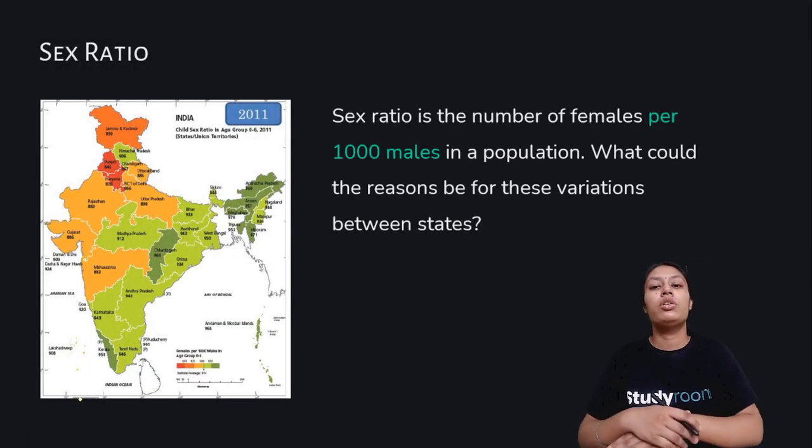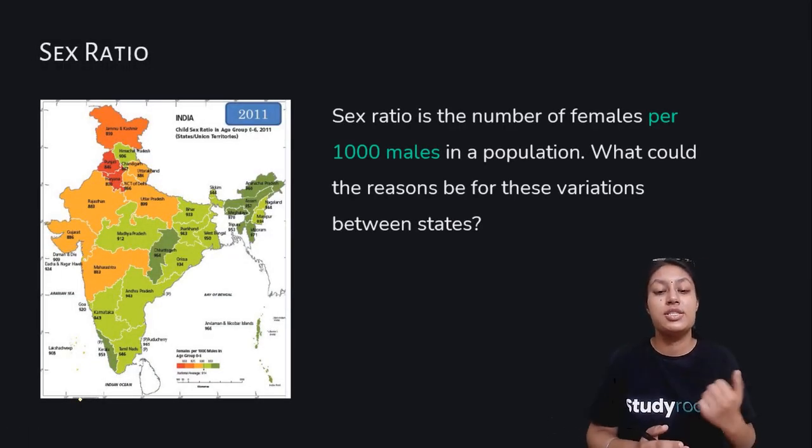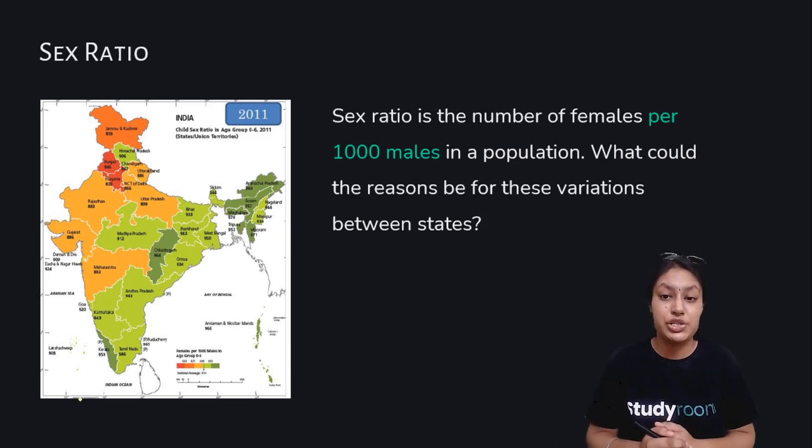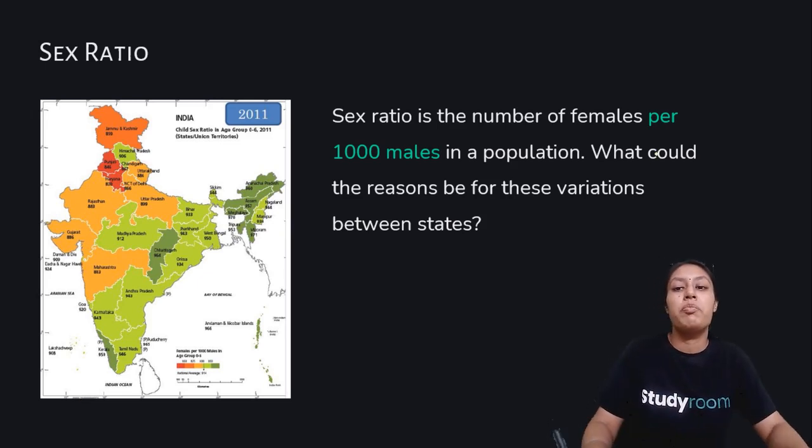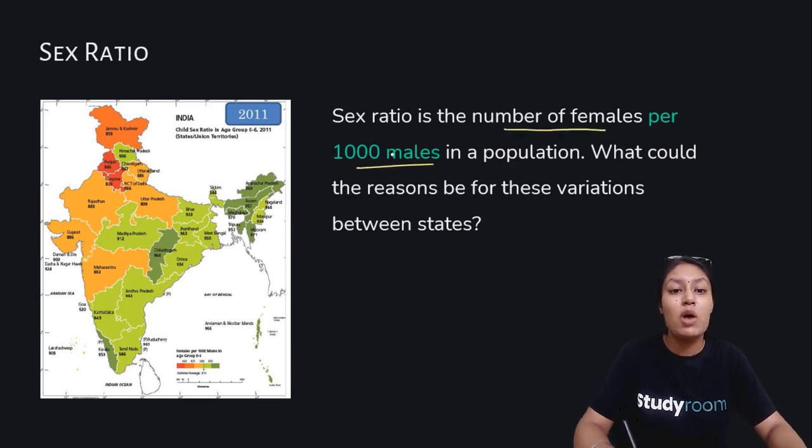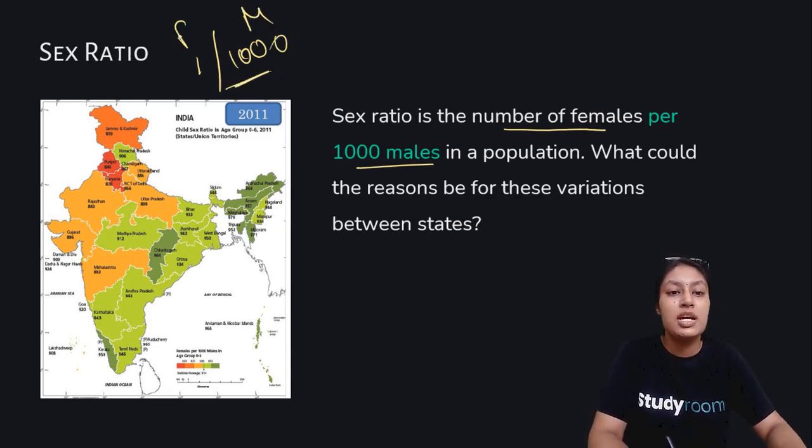Next, another important characteristic we discuss here is sex ratio. Sex ratio is the number of females per thousand males. So if there are thousand males, there will be one female. Sadly, due to many reasons, we measure sex ratio like this.